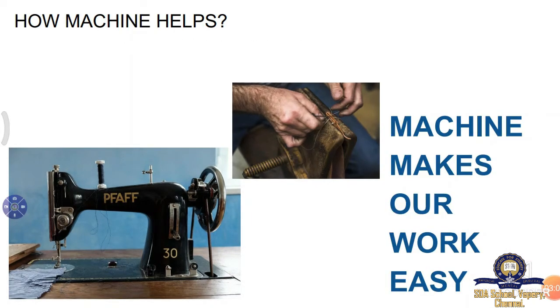Now if you see this tailoring machine, the person who is stitching by hand will take a lot of time to finish one particular stitching work. Rather than using hand to stitch, if you use the tailoring machine, in a minute the work will be finished. In this way, machines make work very easy, simple and neat. Instead of hand stitching, if you use a machine, the work will be finished very nicely. The outcome will come very fine.